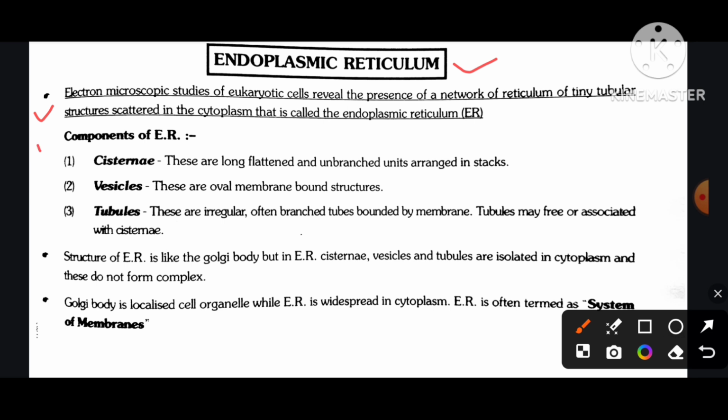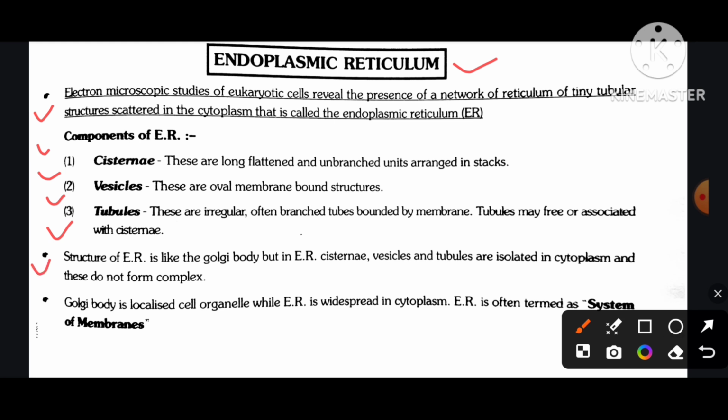Components of endoplasmic reticulum. Cisternae: these are long, flattened, and unbranched units arranged in stacks. Vesicles: these are oval membrane-bound structures. Tubules: these are irregular, often branched tubes bounded by membrane. Tubules may be free or associated with cisternae.